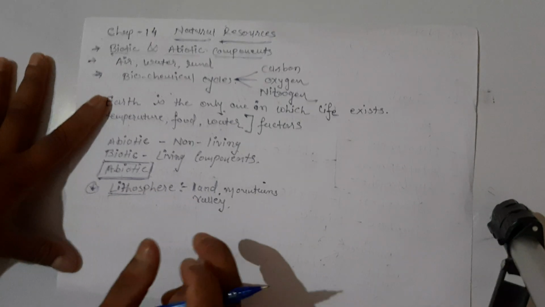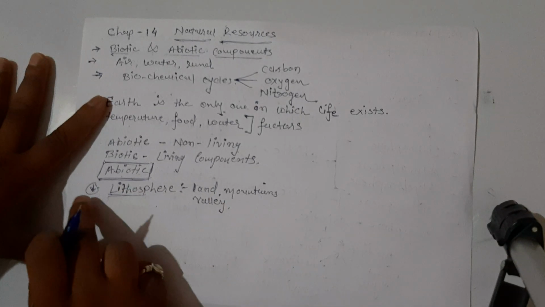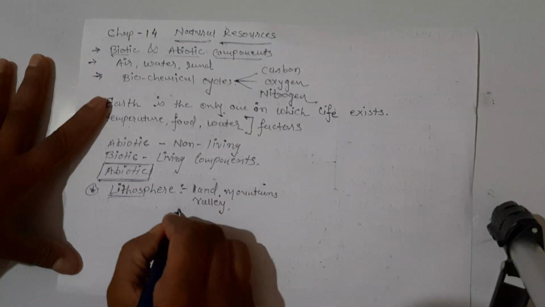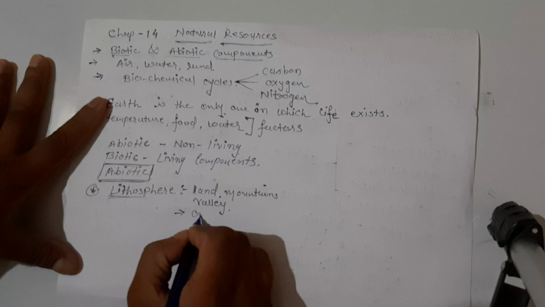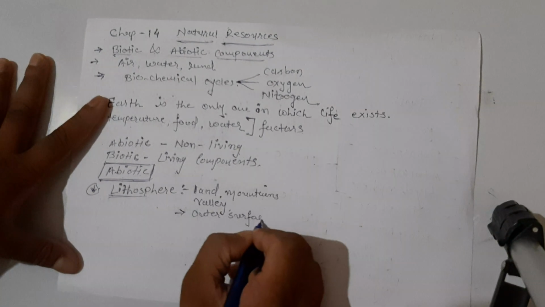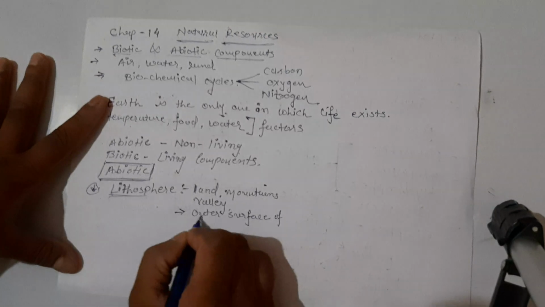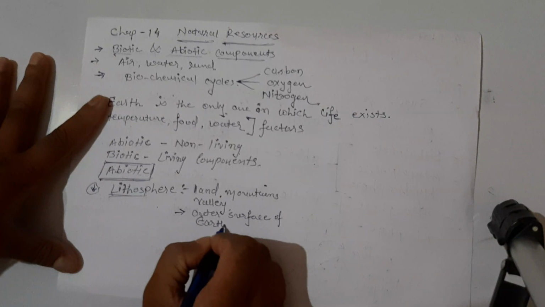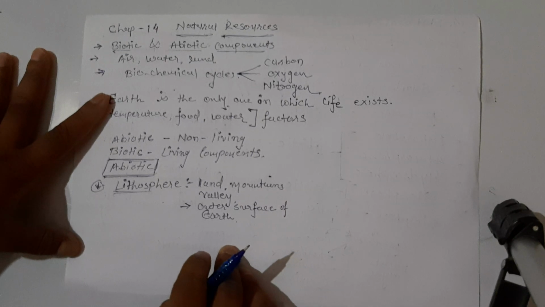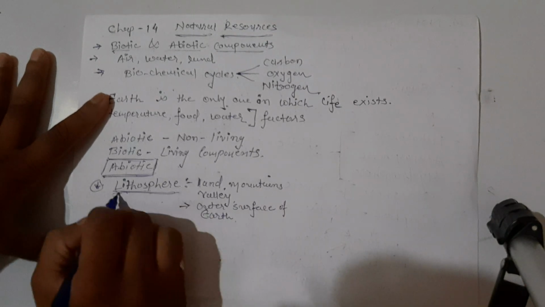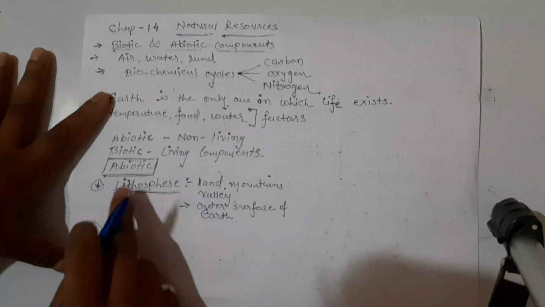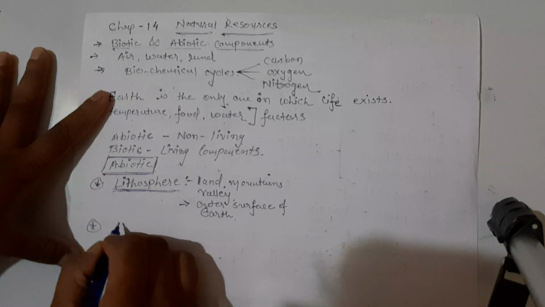Sphere here means a region, and litho means the outer surface of Earth. So that will be land, mountains and valleys, and all that will be in our lithosphere.